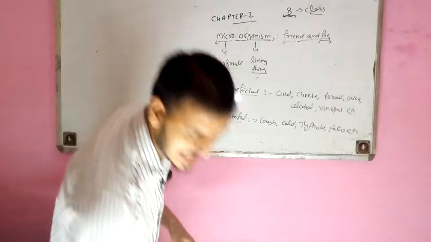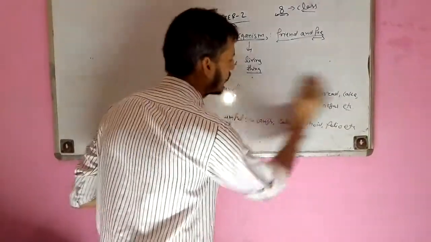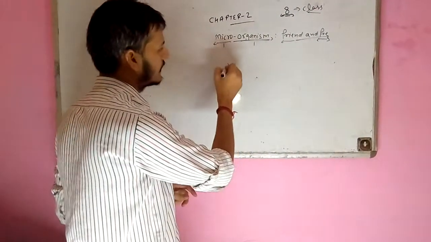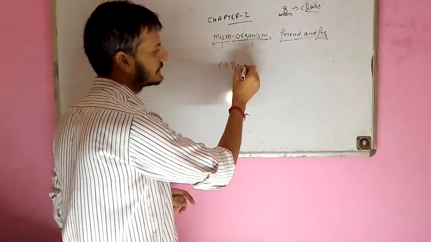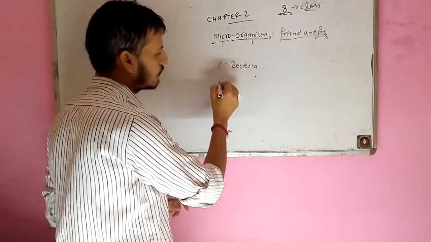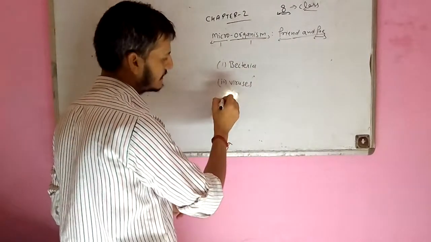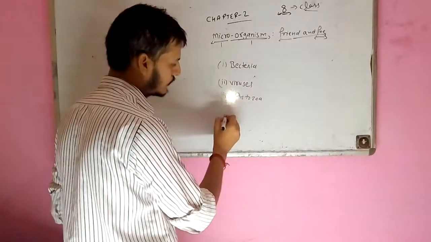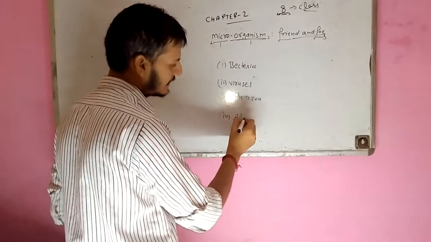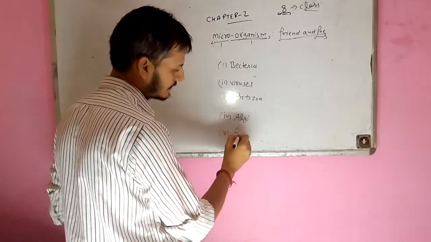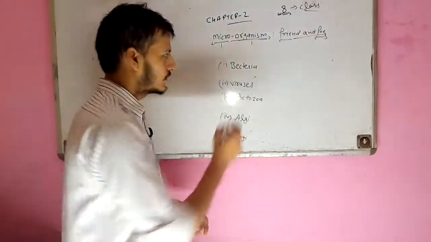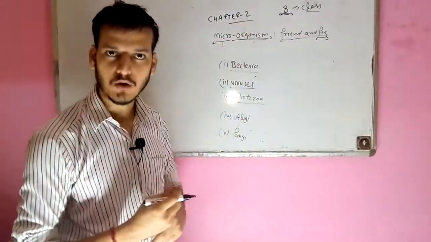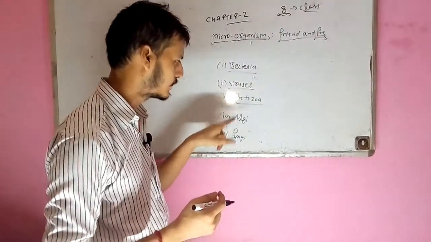We generally classify the microorganisms into 5 groups. One is bacteria, second is viruses, third is protozoa, fourth is algae, and fifth is fungi. So those are the names of the large groups. When we talk about the large groups of microorganisms, they are called bacteria, viruses, protozoa, algae, and fungi.